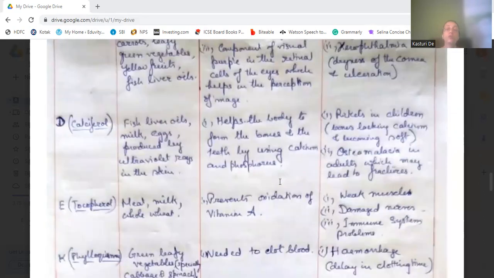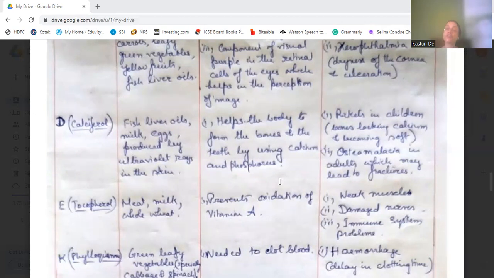Next, we come to vitamin D, which is known as calciferol chemically, and it's found in fish liver oils, milk, and eggs. It is also produced by ultraviolet rays in the skin. Its function is to help the body form bones and teeth by using calcium and phosphorus. Calcium and phosphorus do not act alone; with the help of vitamin D, they form the bones and teeth.